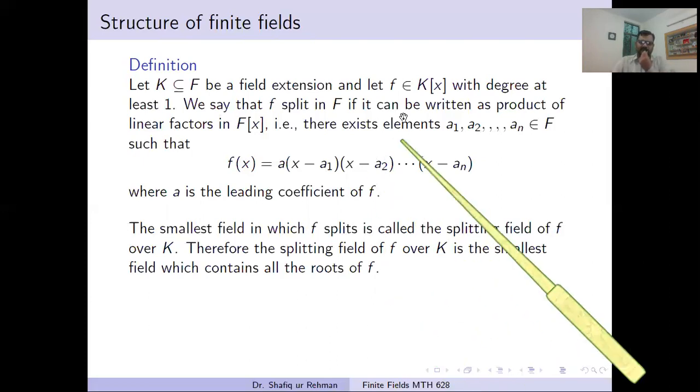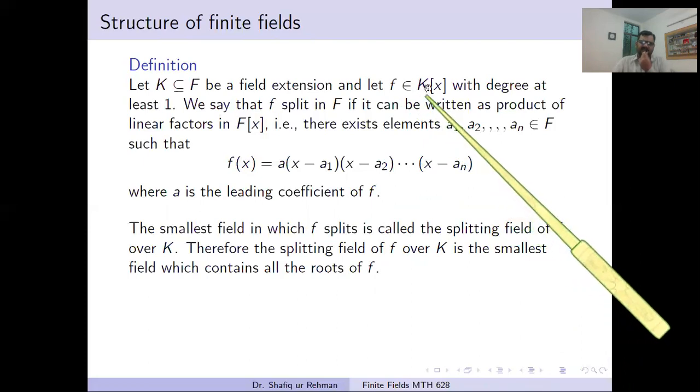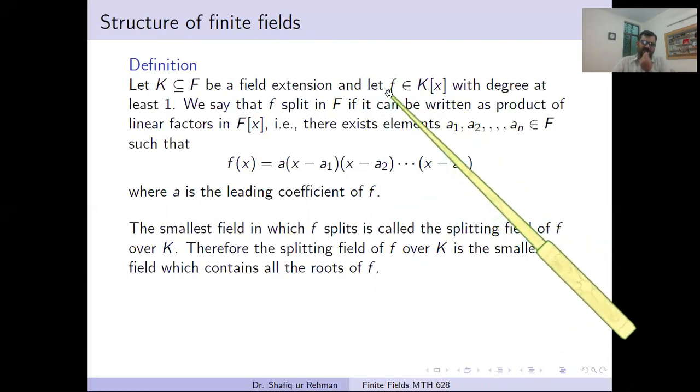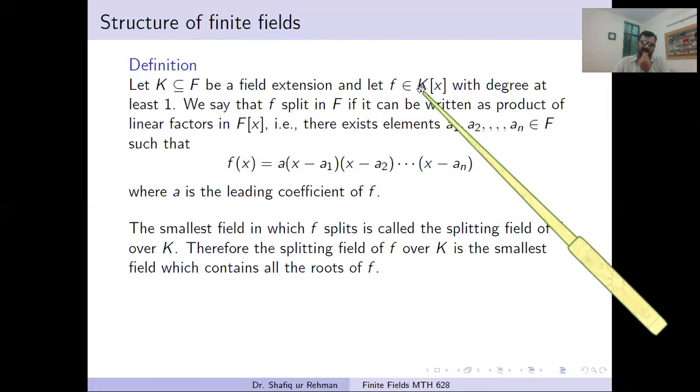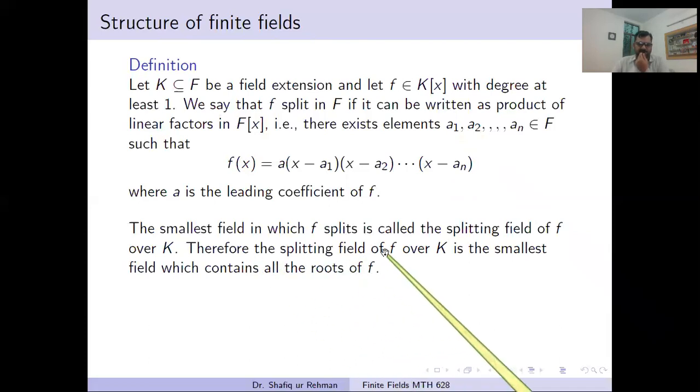As in this example, the polynomial is taken over the field k. This is important. First we mention that f is taken over the field k, and then we talk about its splitting field. The splitting field of f over k, this is important. It is important to mention which field the polynomial is taken over. The splitting field of f over k is the smallest field which contains all the roots of f. Here I will give you some examples to explain the definition more easily and conveniently.